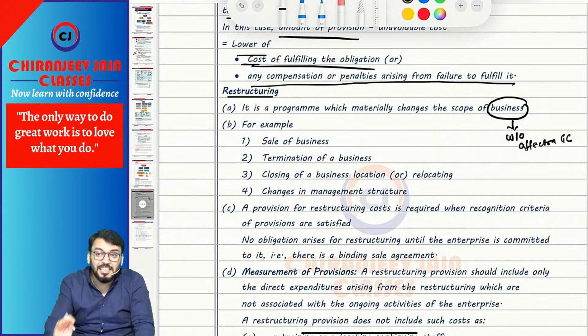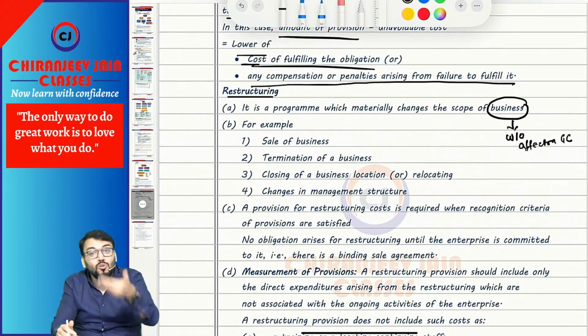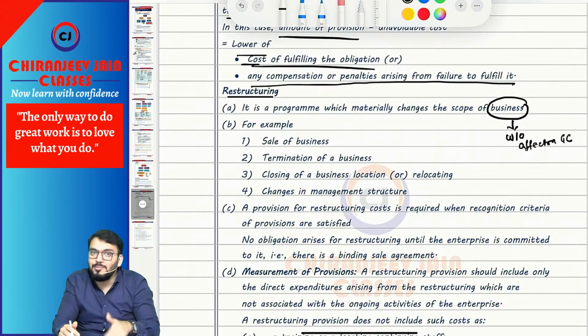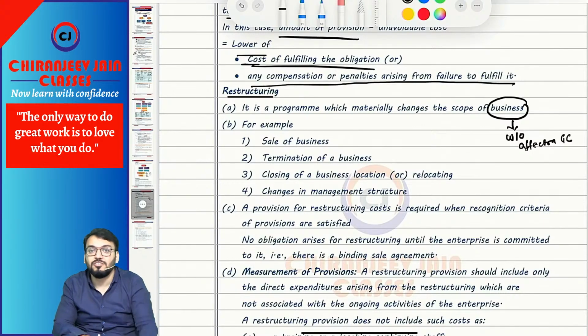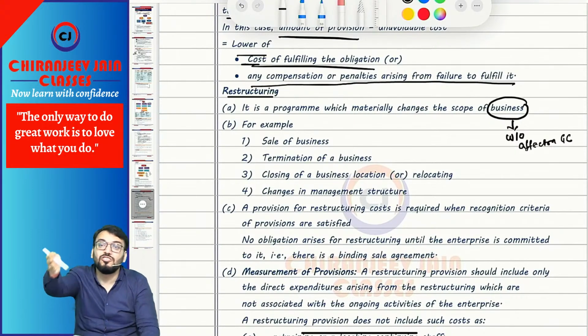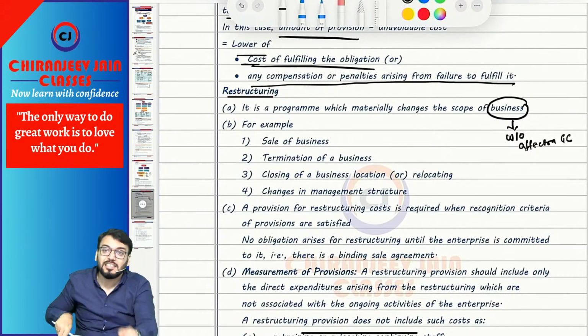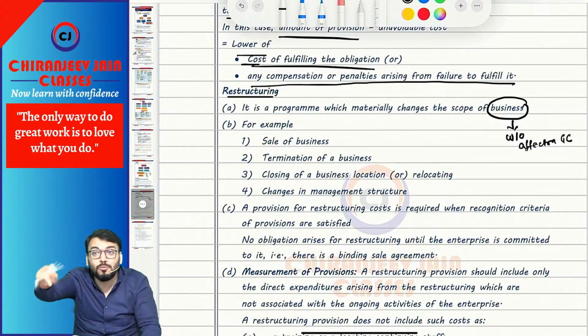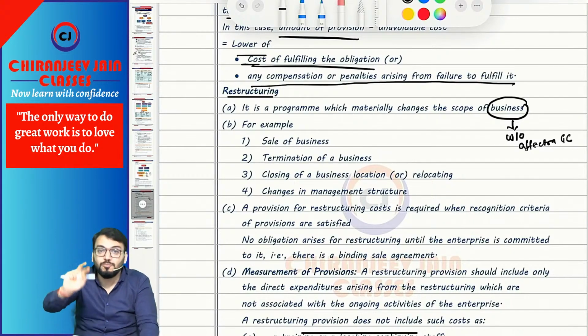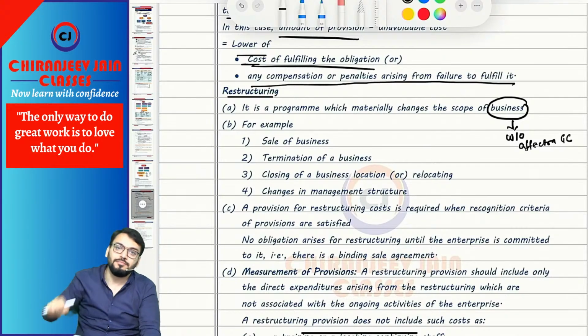Now whenever we have decided on restructuring, suppose we have decided to close down a business, but it will take some time to actually close down. Suppose we have two factories, and we have decided to close down one factory. Immediately we can't close down now. It will take some time for closure. It might take 6 months, 1 year, or 2 years or so. But whenever you do the actual closure, there will be some expenses incurred. For example, you need to pay compensation to the employees for that closing down. Yes or no? This is not related to ongoing activities; these are incremental costs which will be incurred only because of closing down.